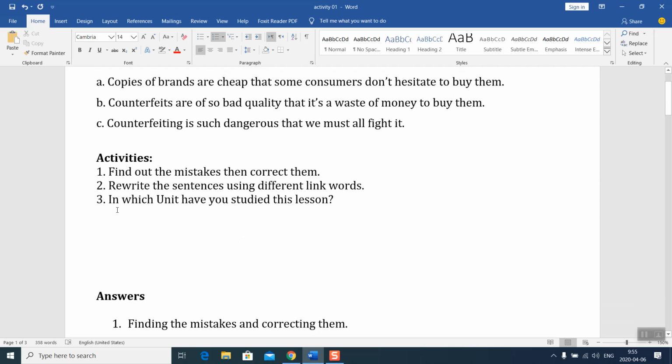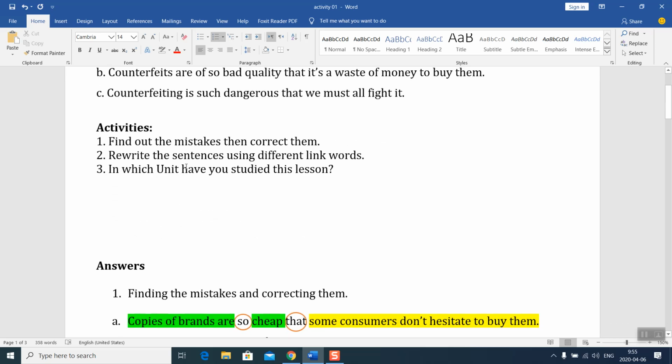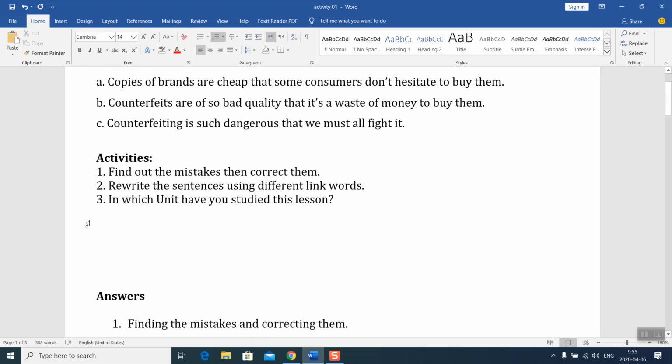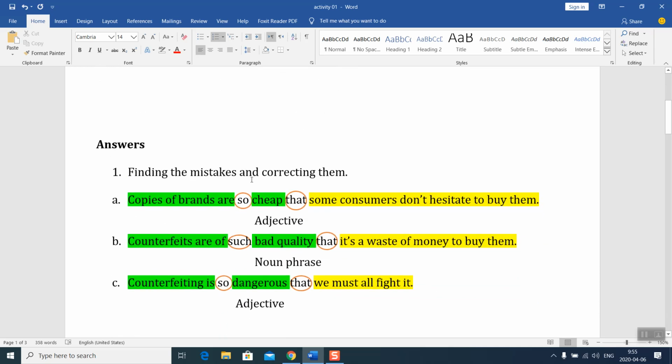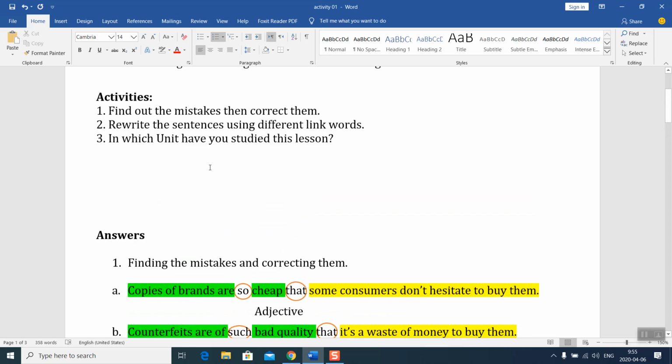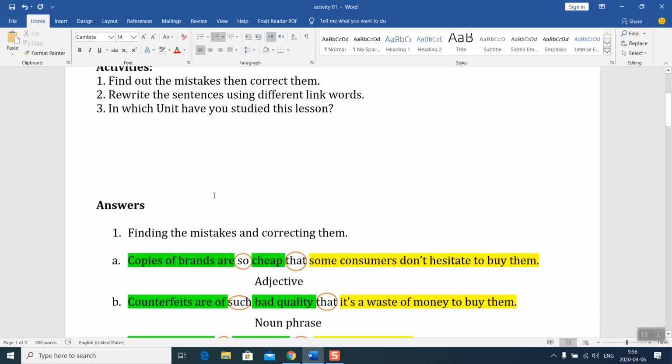The activities. The first activity: find out the mistakes, then correct them. Sentences A and C contain mistakes. Second: rewrite the sentences using different link words. Third: in which unit have you studied this lesson? Let's start with the first question, finding the mistakes and correcting them. From the second question, you can understand that I am asking about link words.